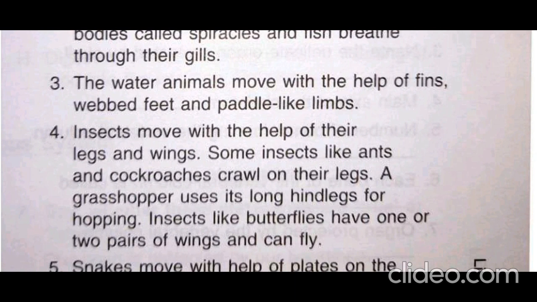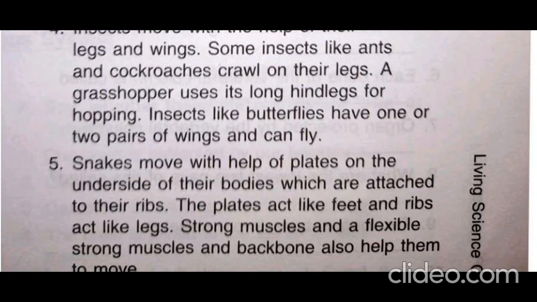Some insects like ants and cockroaches crawl on their legs. A grasshopper uses its hind legs for hopping. Insects like butterflies have one or two pairs of wings and can fly.